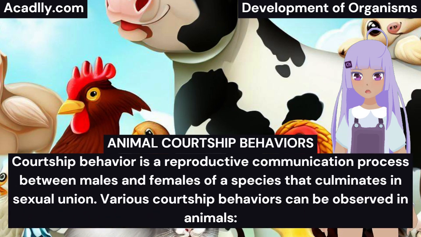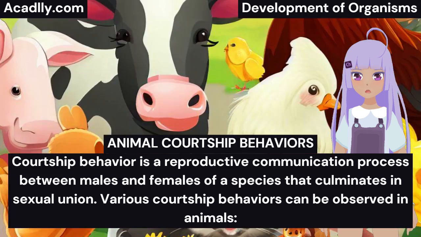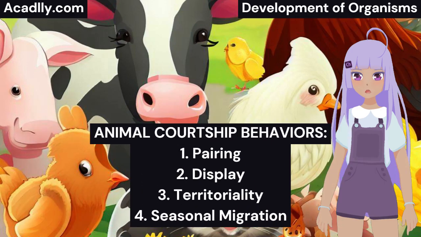Animal courtship behaviors. Courtship behavior is a reproductive communication process between males and females of a species that culminates in sexual union. Various courtship behaviors can be observed in animals. 1. Pairing. This courtship behavior involves compatible males and females separating themselves from others in a group to form mating pairs. Pairing occurs in a range of species, including humans, toads, fish, and winged termites.